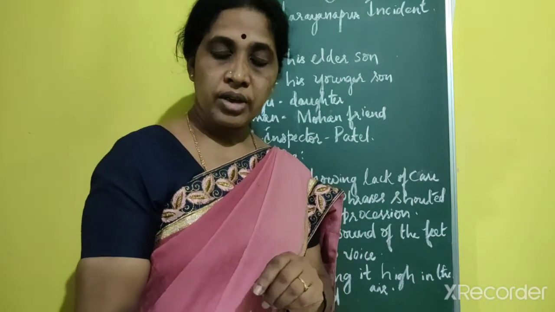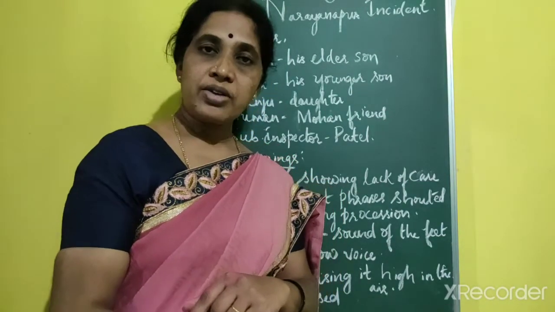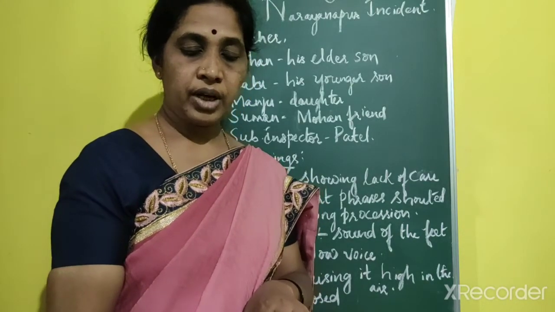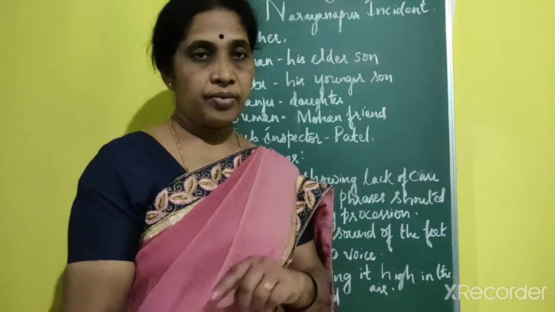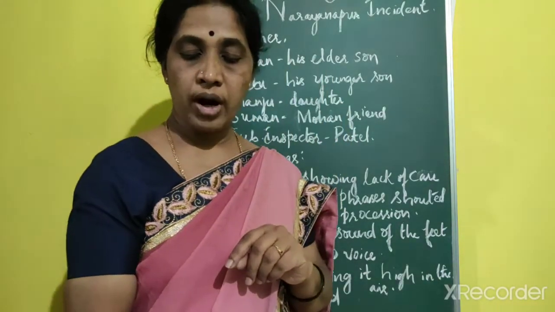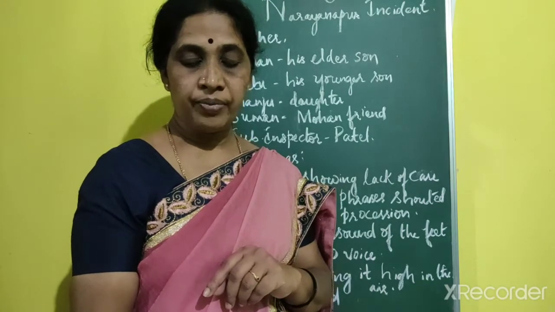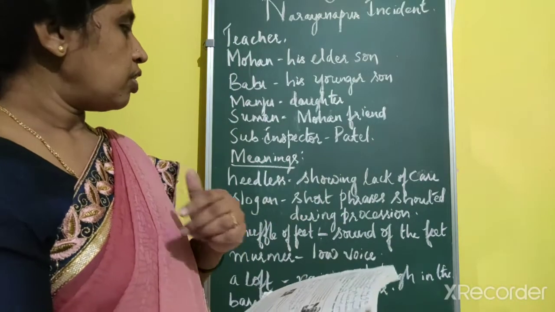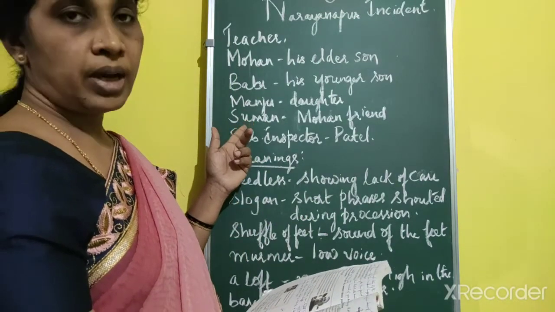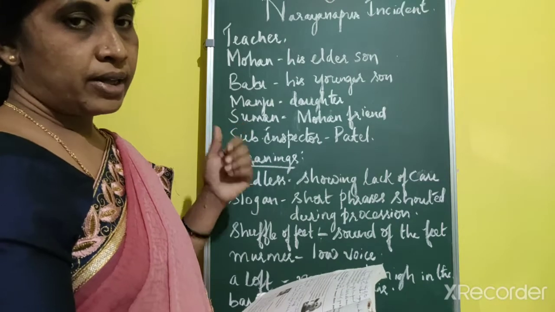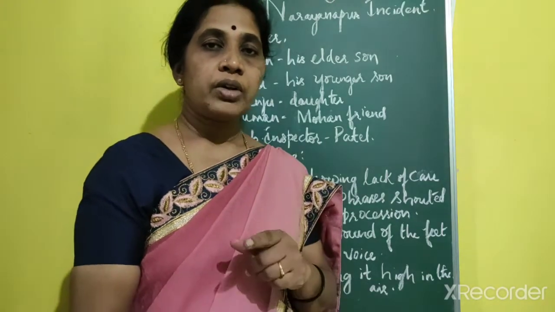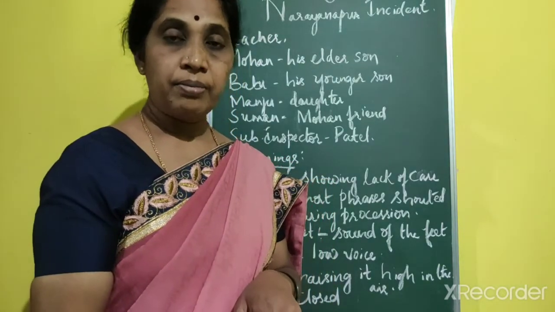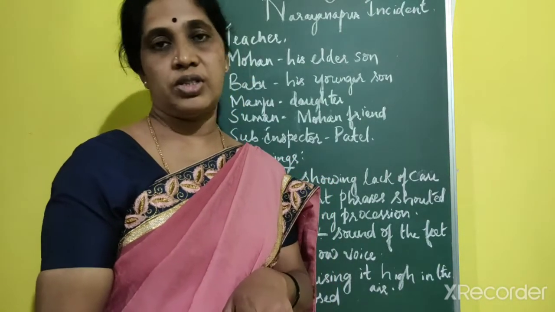So the teacher, a follower of Gandhi who participated in the Quit India movement, has been arrested. His elder son Mohan, who is 18 years old, and his college friends, including Suman, who plays a main role in this movement, believe in a different form of resistance.